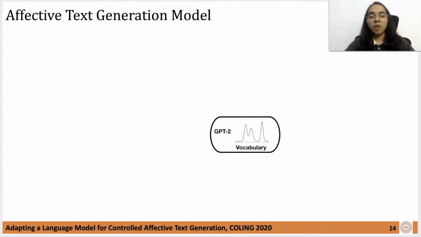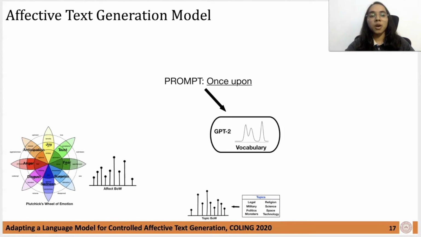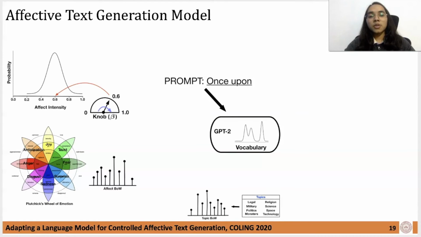Given a base language generation model, for example in our case it is GPT-2, it generates text given a prompt. Now we want to condition the language generation on a topic, say technology. We sample out the probabilities corresponding to the bag of words of the technology topic. Next, to condition the language generation on an affect category, say joy, we extract the bag of word probabilities corresponding to joy taken from NRC lexicon. The emotion intensity control can vary from 0 to 1 using the knob beta. To control the emotion intensity, we use a Gaussian function which rescales the probabilities over the bag of words. The Gaussian function combined with affect bag of word probabilities increases the probability of the words with intensity values as